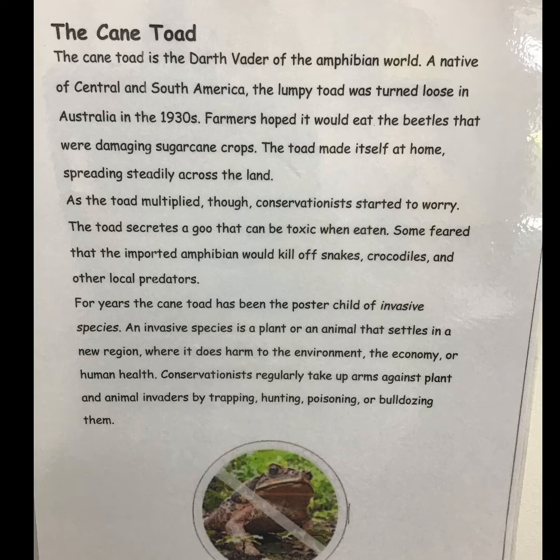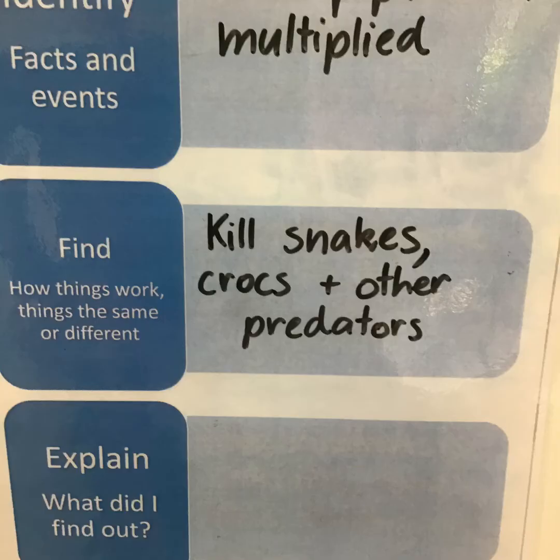Let's continue reading. The toad secretes a goo that can be toxic when eaten. Now remember, toxic means poisonous. Some feared that the imported amphibian, which is referring to toads, great noun group, would kill off snakes, crocodiles, and other local predators. I'm going to put that in the graphic organiser. In the find how things work section, I put that they feared that the toads would kill snakes, crocs, and other predators.